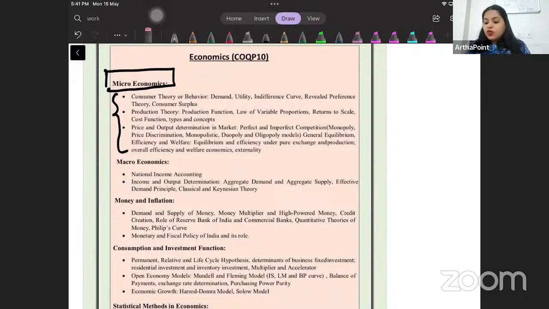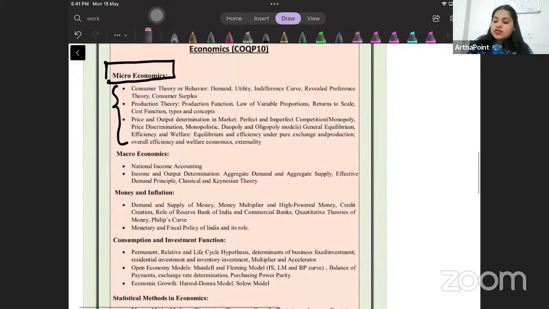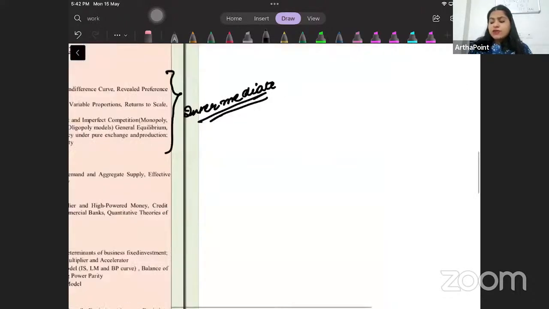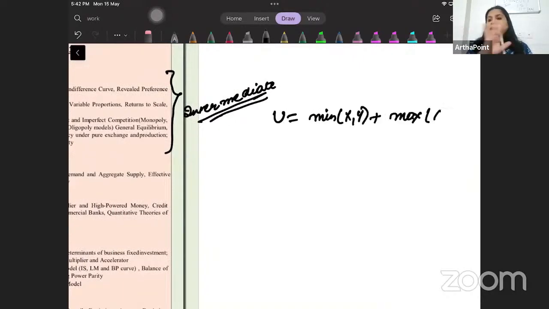Secondly, if you look here, all of this can be covered through your intermediate videos. There is no reason why at this point you will go through the advanced videos. Advanced videos are too advanced. They were there for ISI. They were there for IIT. But you will never be asked utility functions like min of xy plus max of xy. ऐसे utility function CUET में नहीं आएंगे. They will never ever be asked.